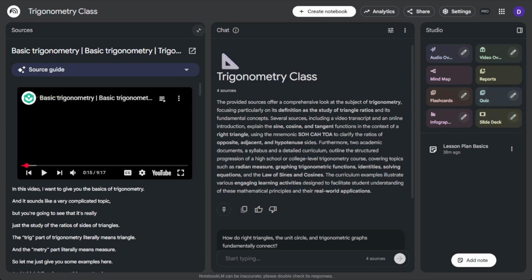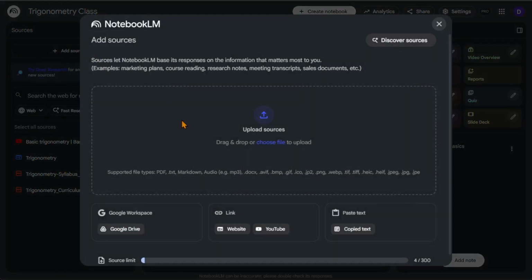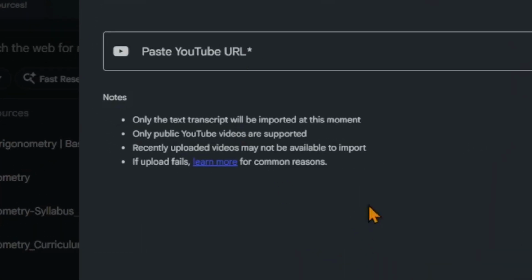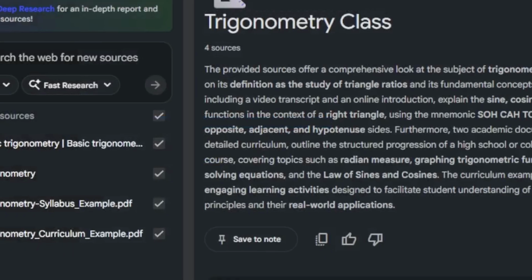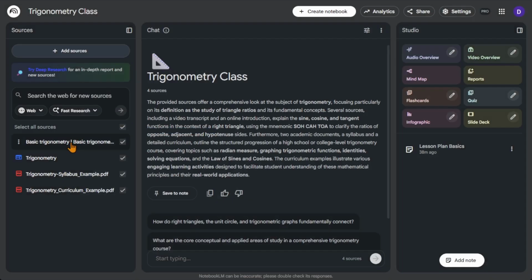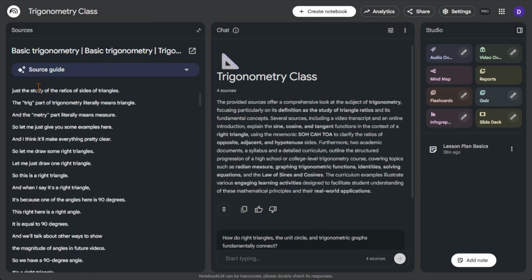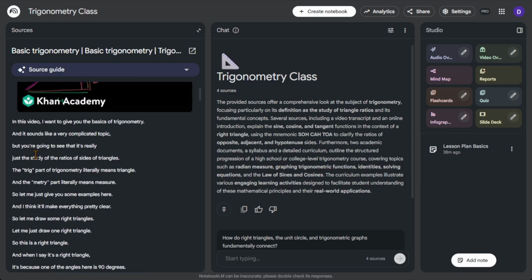And the way, let me see. So if I go in and add a source, it says in here, yeah, only the text transcript will be imported at the moment. So everything that it uses in here is only from the actual text from the video.